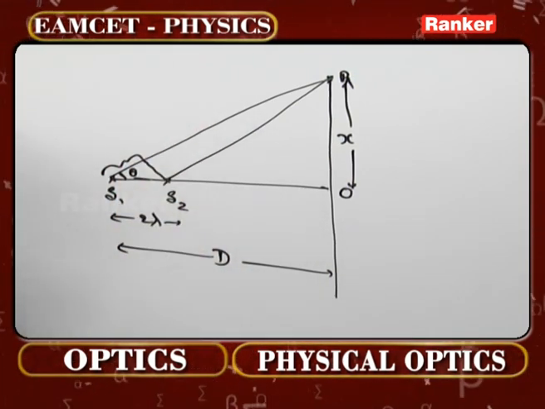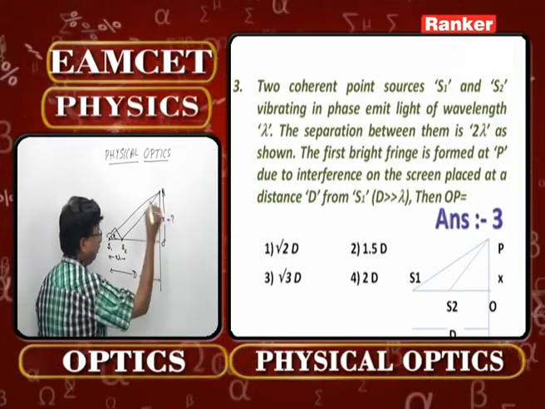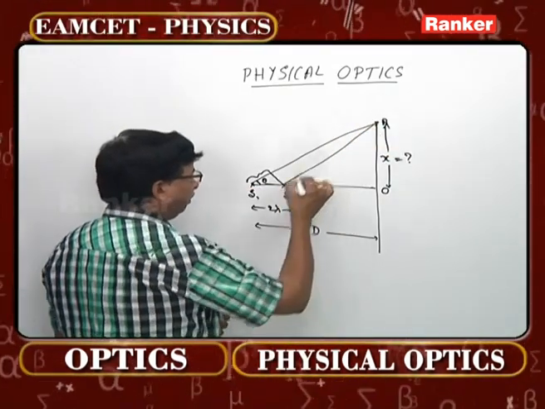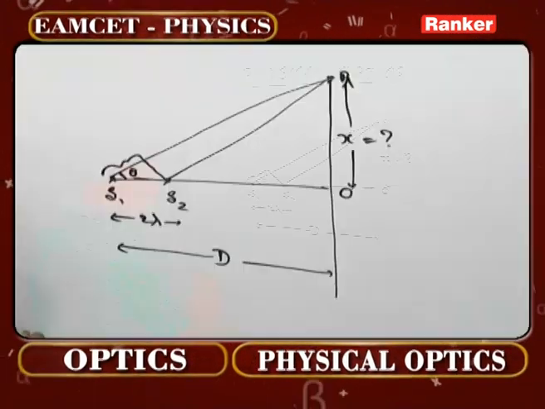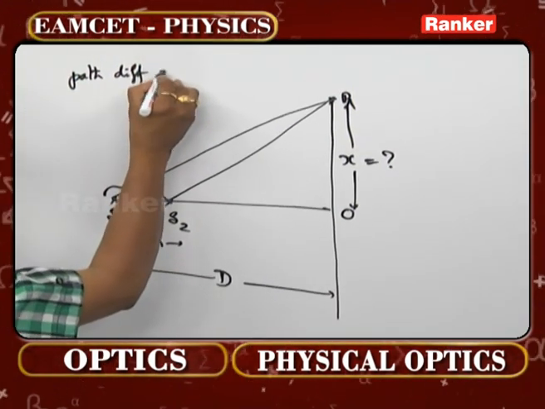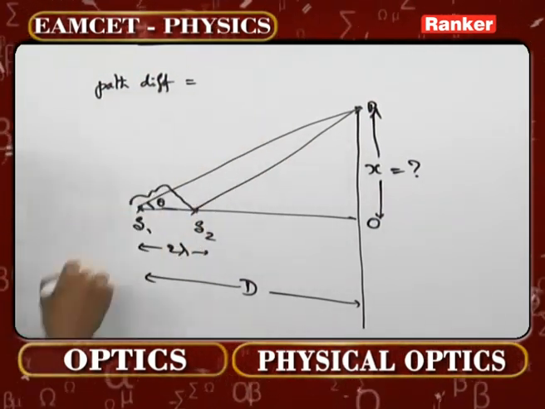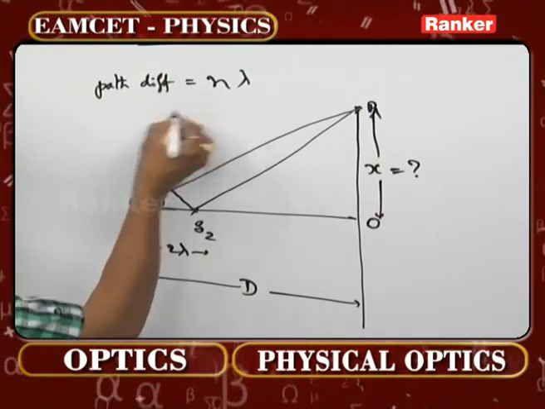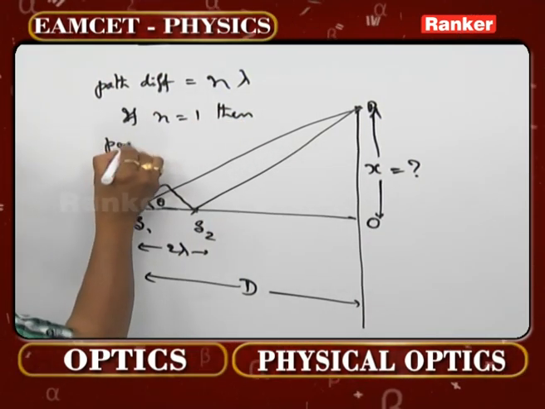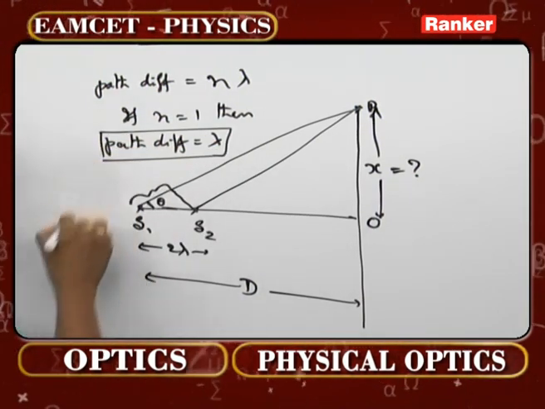Now this is the description. What he just wants us to calculate is OP. That means what is X is the question. So first of all, if you just look at this figure carefully, S1P minus S2P, is it not called path difference, please? So I now can write directly this way. Path difference is equal to nothing other than this adjacent side. So how do we get path difference in the case of a bright band? It is n lambda. But suppose n is equal to 1, then what can I write? Then you can understand directly that path difference is equal to lambda. Remember this as the first result from the figure.